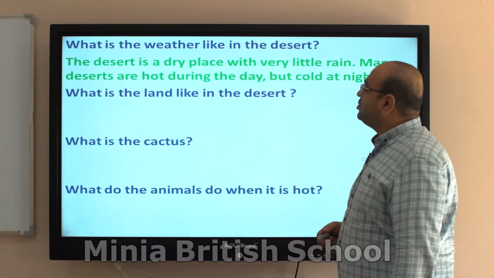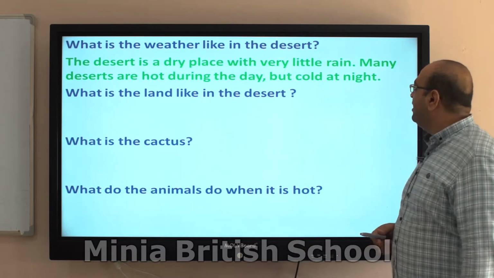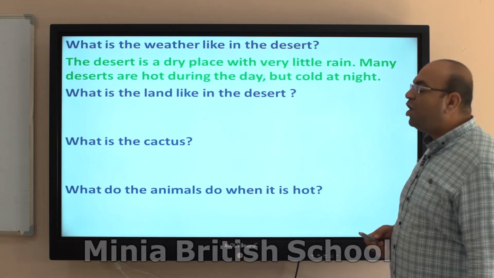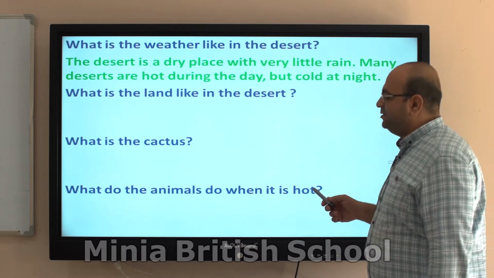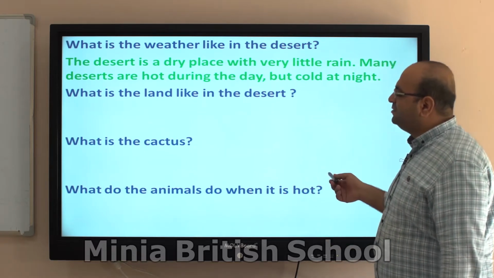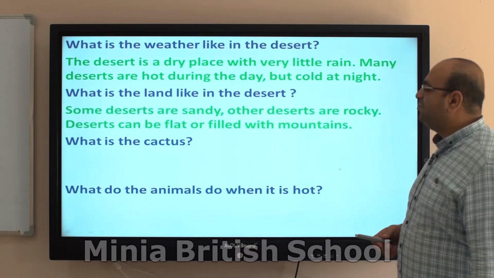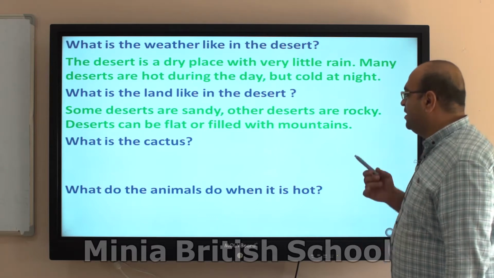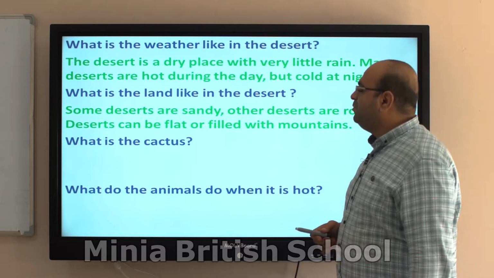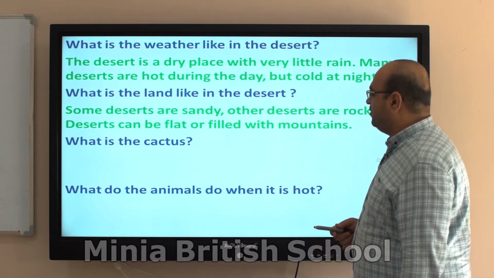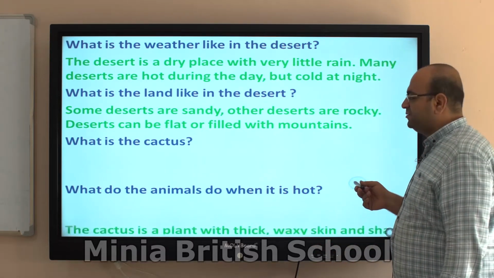The desert is a dry place with very little rain. Many deserts are hot during the day, but cold at night. What is the land like in the desert? Some deserts are red sandy, other deserts are rocky. Deserts can be flat or filled with mountains.